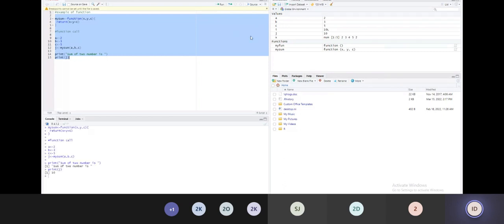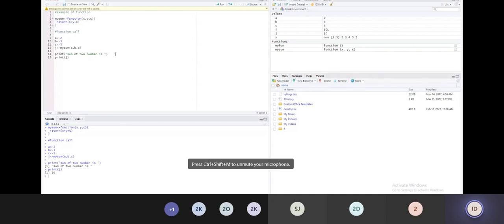So see, yes, it has been taken. That means while returning, what will it return? It will return the value of X plus Y plus Z, and store it into Z. So this is the third type of function.